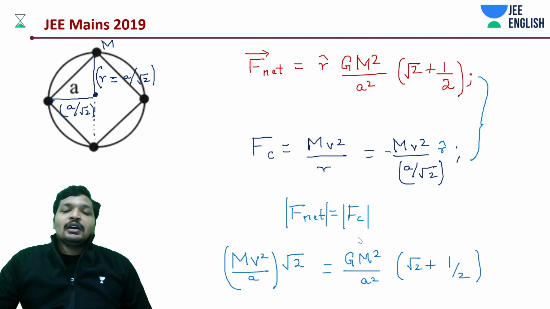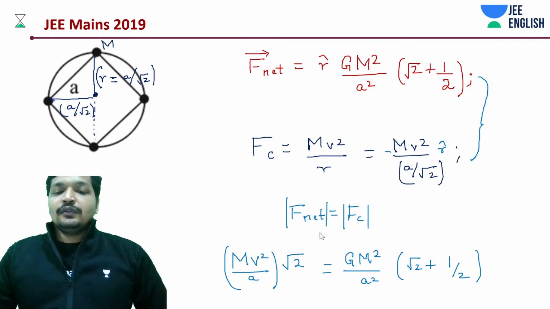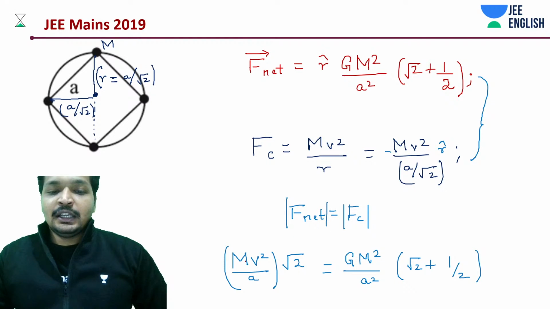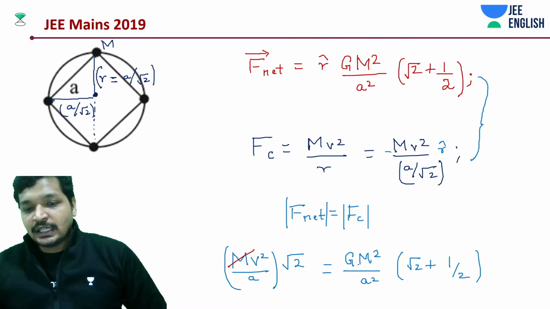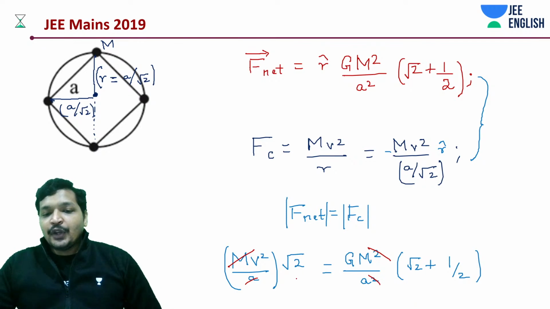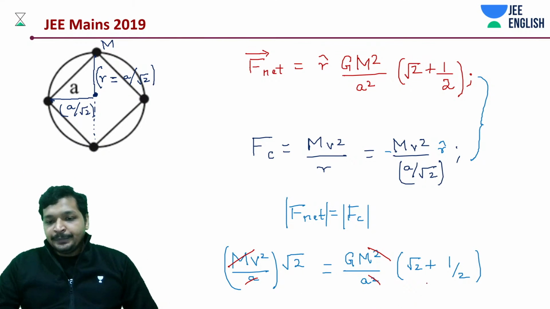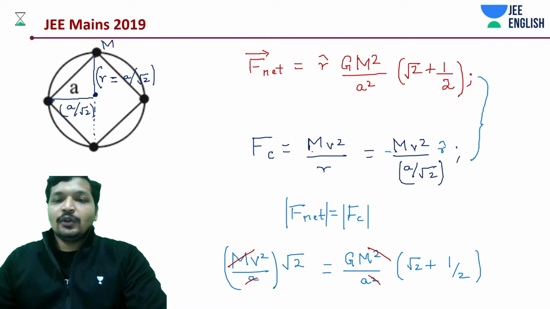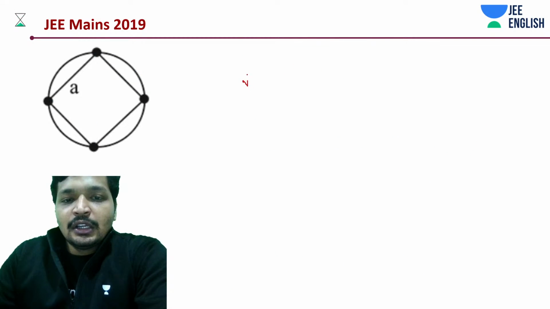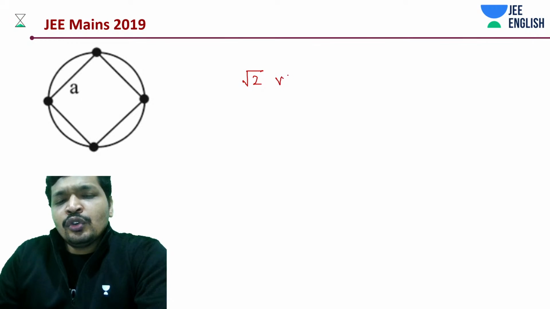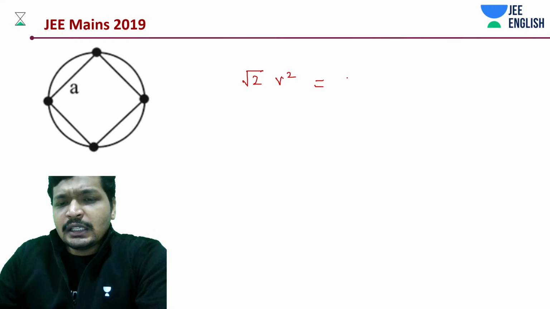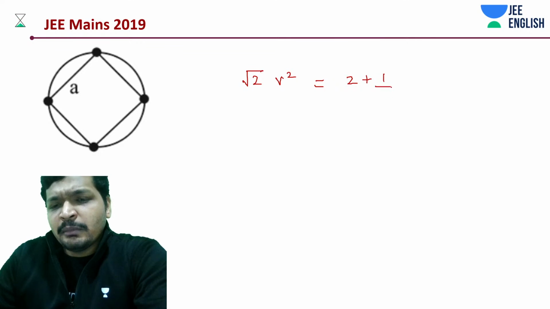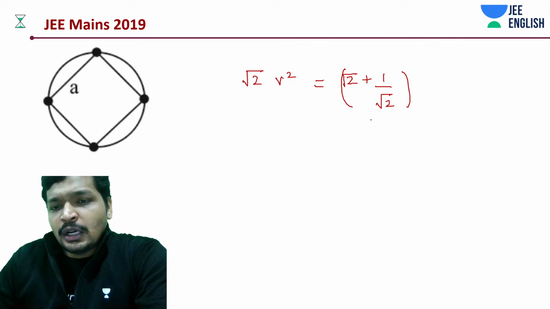Okay, now what are we going to do? Cancel out first of all things that are very inconvenient for our calculation. m gets cancelled out and then a gets cancelled out, and you're going to carry over this root 2 to the other side. Let's do one more step. You're just going to write down the values. What do we have? Root 2 into v square is equal to 2 plus 1 by root 2. What? No, root 2 into 1 plus.